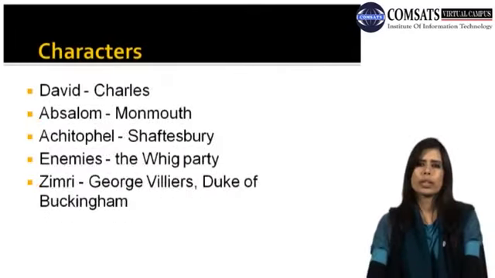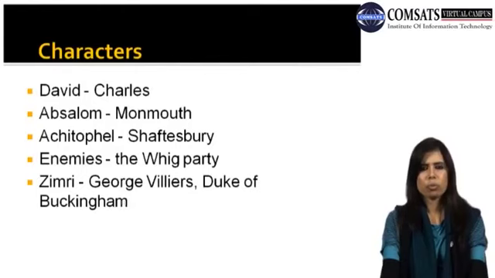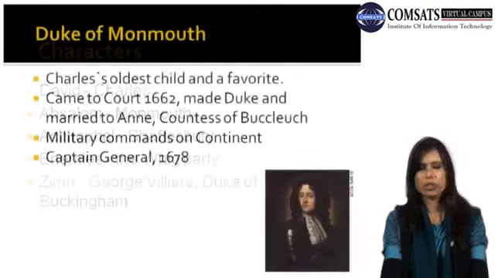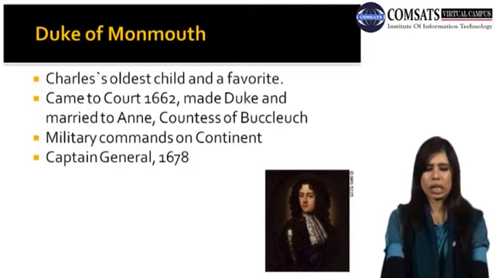What were the characters in his work? David, that was basically the character of Charles. Absalom, that of Monmouth. Achitophel, Shaftesbury himself. Enemies, the Whig party. Zimri, George Villiers, Duke of Buckingham. Monmouth was Charles' oldest child and a favorite. He was basically his favorite child.